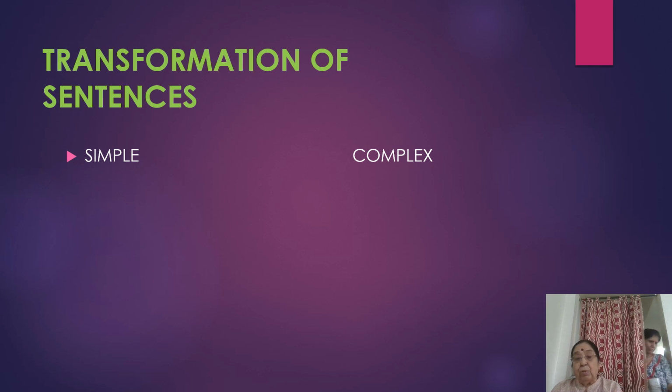Okay, so it makes only a single sentence. For example, in spite of his riches, he is unhappy. And we make it into complex. So we can say, though he is rich, he is unhappy.